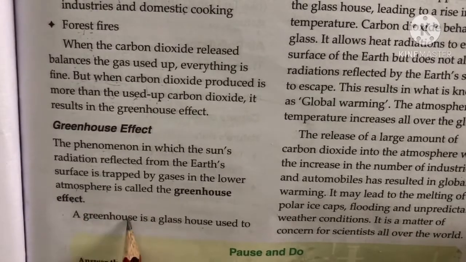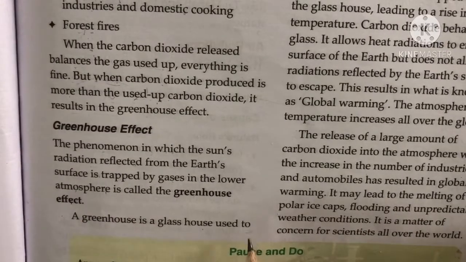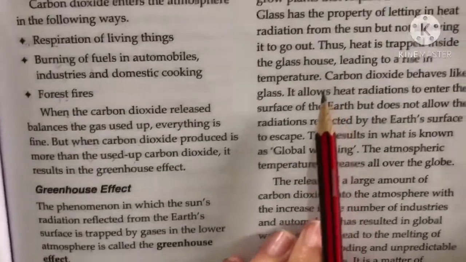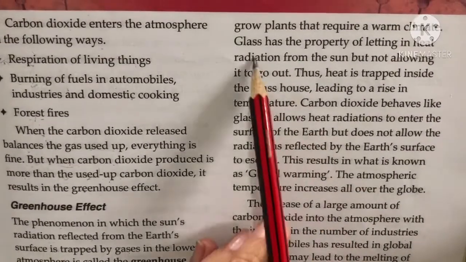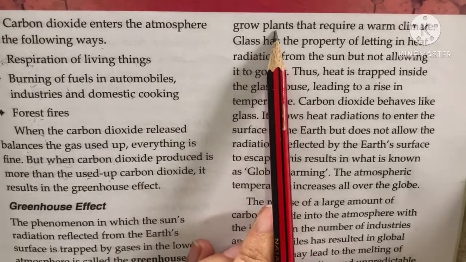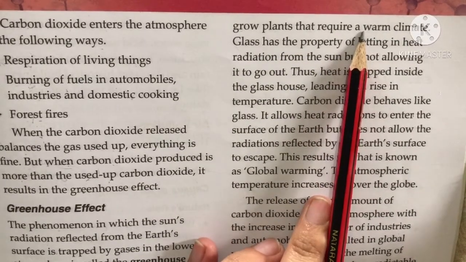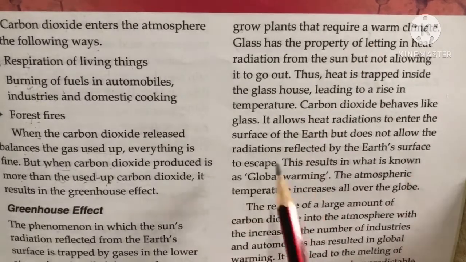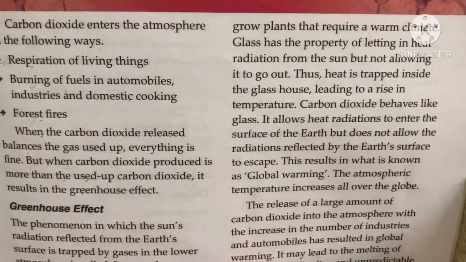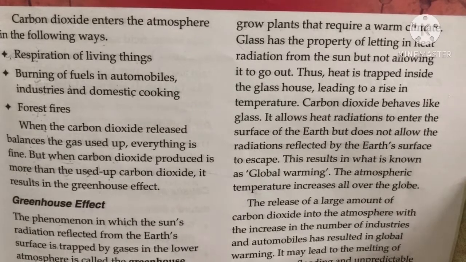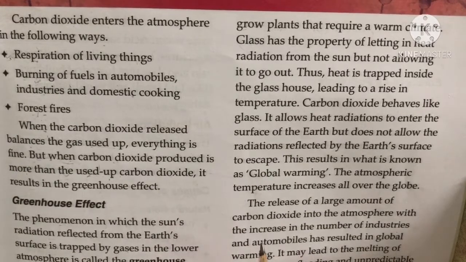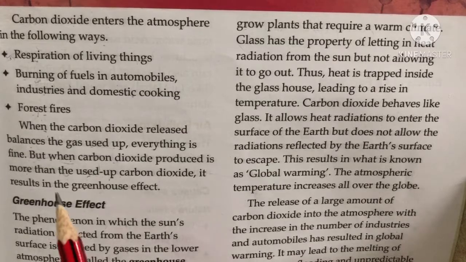A greenhouse is a glass house used to grow plants that require a warm climate. Okay. So, this greenhouse is used to grow plants that require a warm climate, because during the greenhouse effect the sun rays are trapped in our atmosphere and it is very warm.